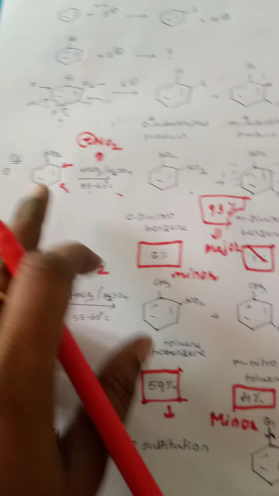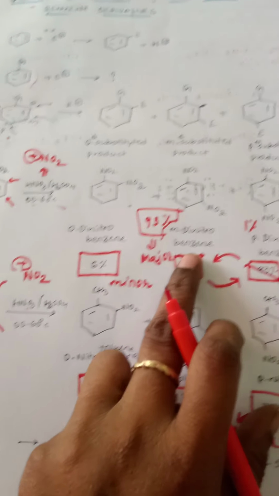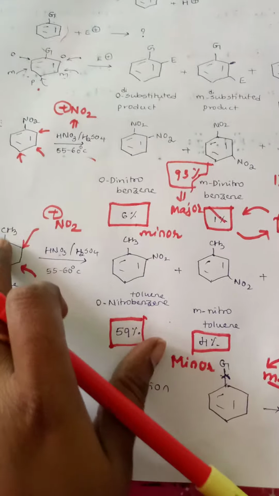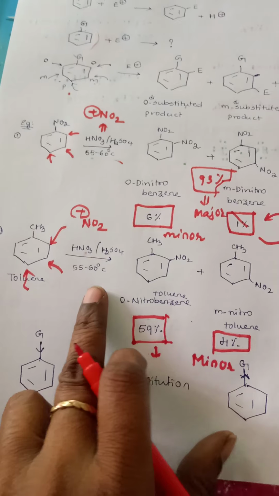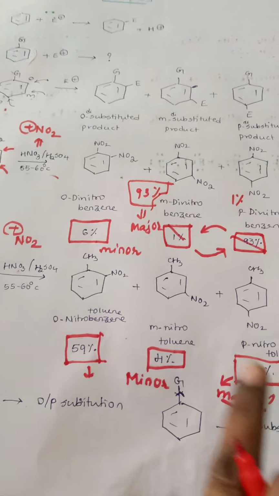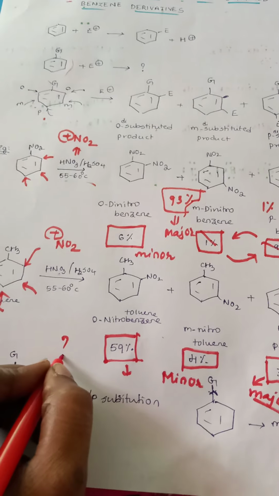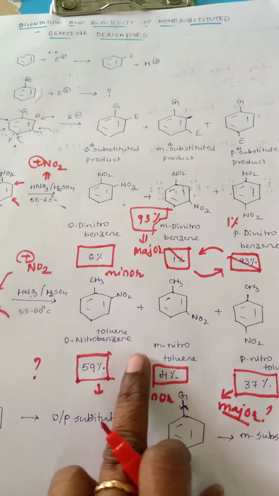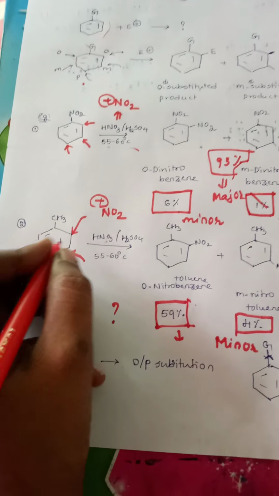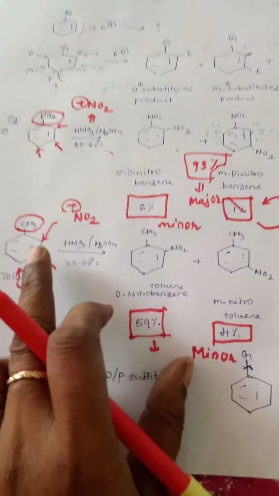If you take a nitro substituent on your benzene ring, you get the meta substituted derivative as the major product. Whereas if you take a methyl group on your benzene ring and subject it to the same nitration reaction, you get ortho and para as the major products and meta as a minor product. So what is the reason for this? Why are we getting different products when we subject them to the same type of reaction? What is varying here? Only the group present on the benzene ring is varying. Here it is a nitro group, here it is a methyl group.